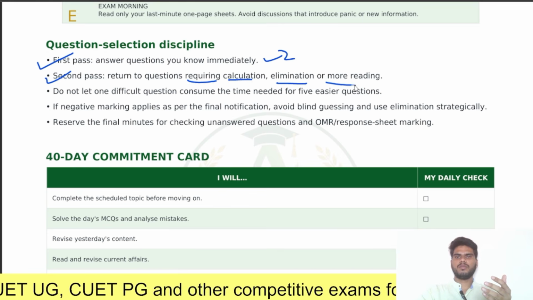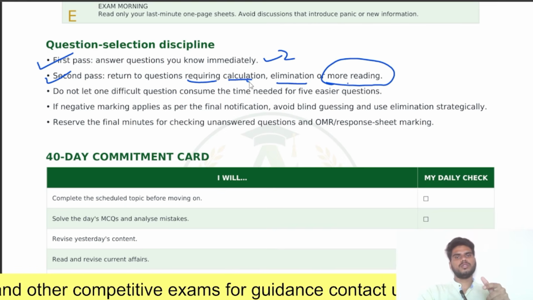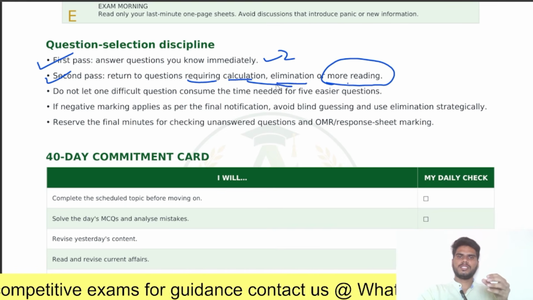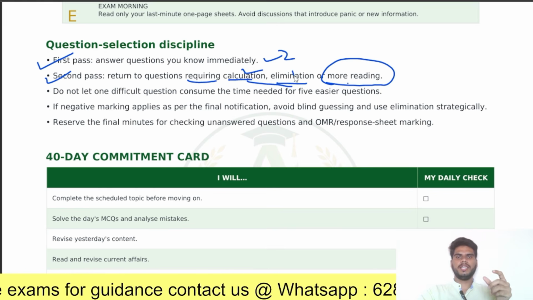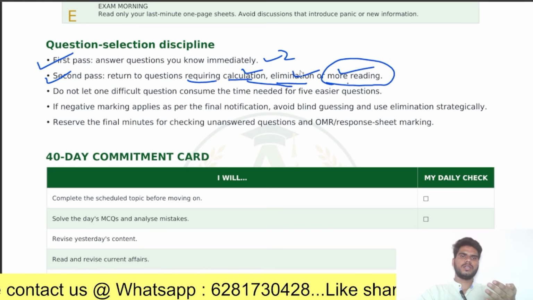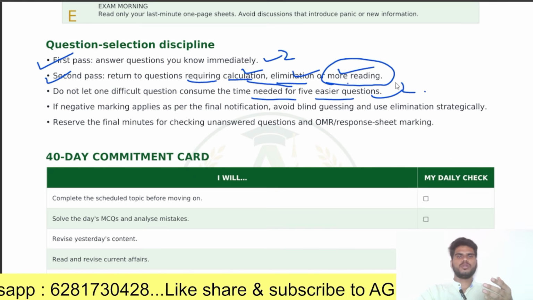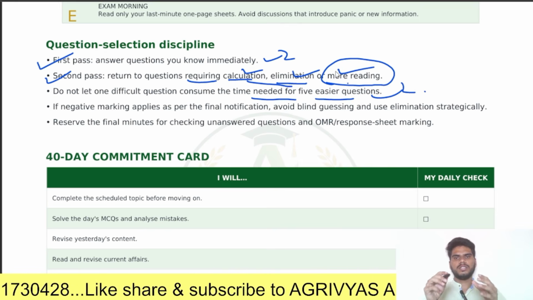If you feel a question is confusing, in the second pass you just reattempt the question and see if there are any calculations, elimination methods, or more reading. If the question is lengthy, come to it in the second pass. Do not let one difficult question consume the time needed for 5 easier questions. This is a very important point.